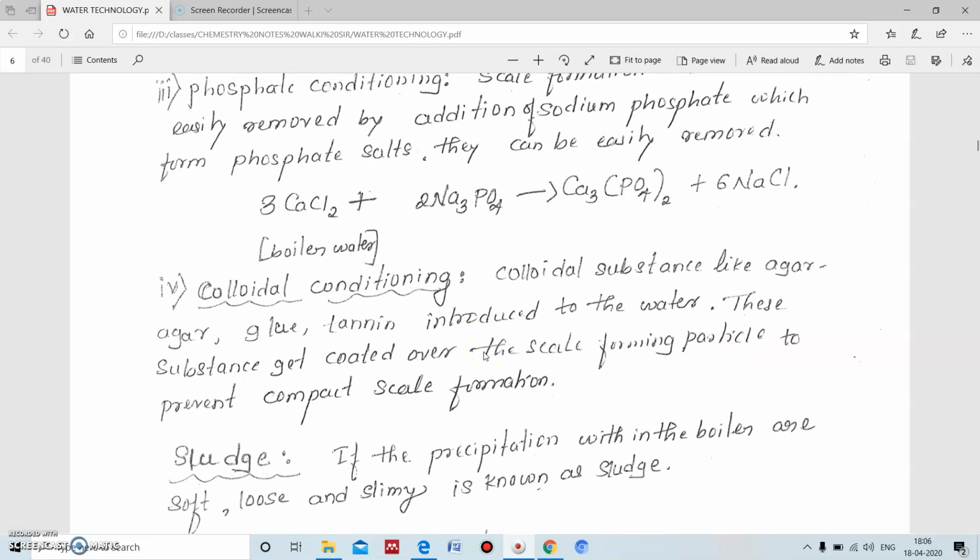Next one is colloidal conditioning. In the colloidal conditioning, colloidal substances like agar, glue, tannin are introduced into the water. The substance gets coated over the scale forming particles, so that they become heavier and settle down. They can be easily removed.